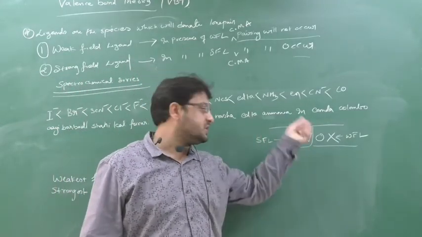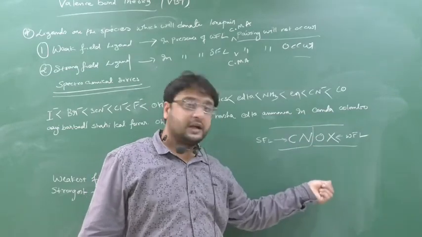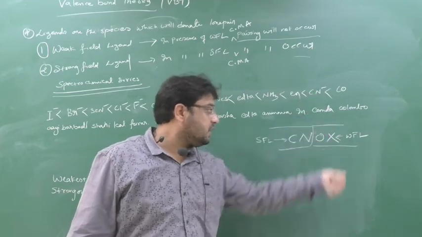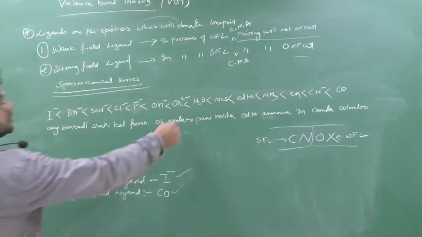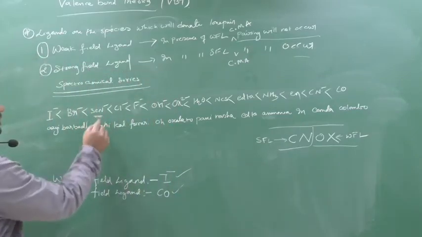If nitrogen is the donating species, it is a strong field ligand. If oxygen is the donor, it is a weak field ligand. If a halogen is the donor, it is a weak field ligand. You can see water is also a weak field ligand, so this is the most important shortcut.